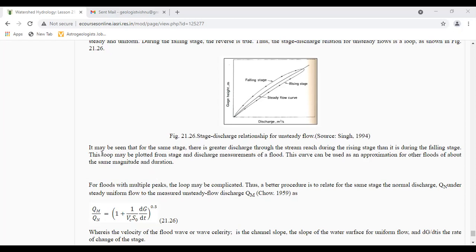The constants a, b and K are to be determined using the observed data on y and Q. The value of a is supposed to be the stage corresponding to zero discharge in the stream, taking logarithms on both sides.